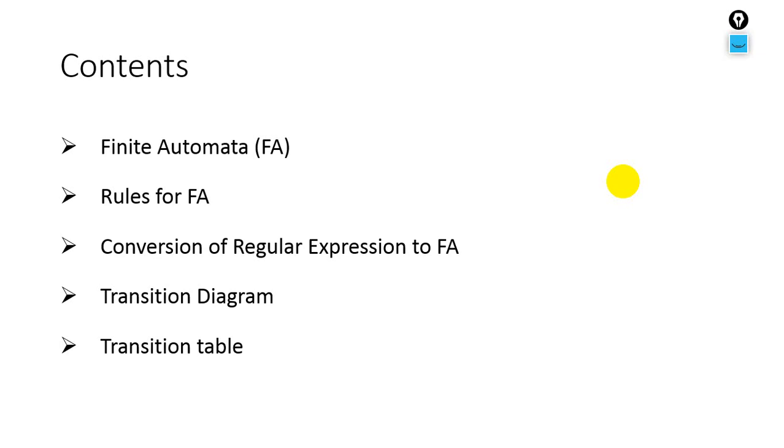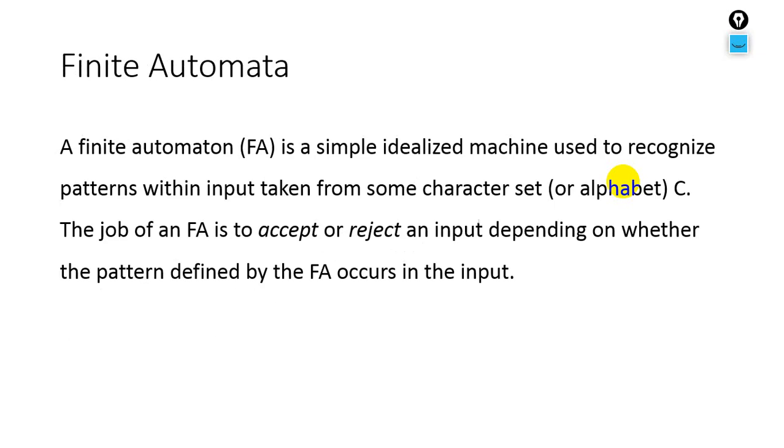Okay, so first of all, let me start. What is finite automata? A finite automata is a simple idealized machine used to recognize patterns within input taken from some character set or alphabet C. The job of an FA is to accept or reject an input depending on whether the pattern defined by the finite automata occurs in the input or not.